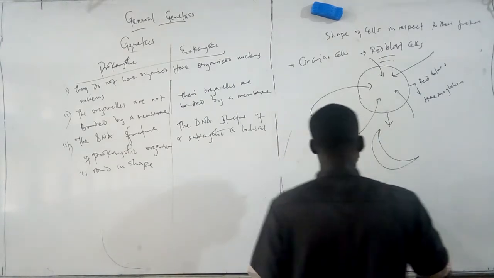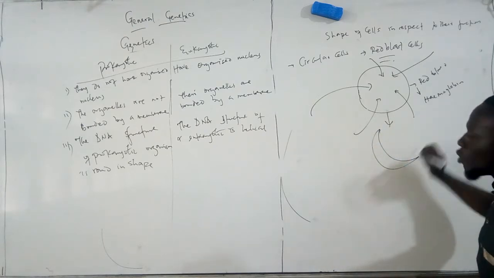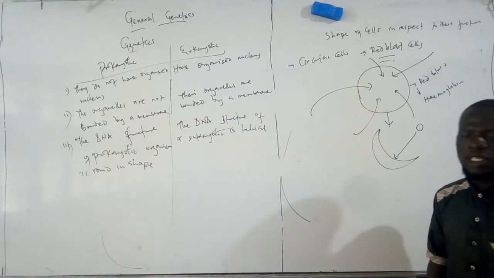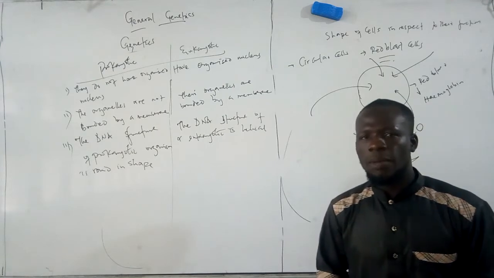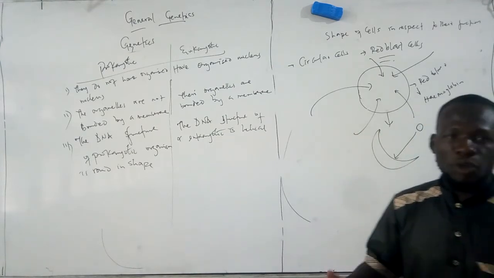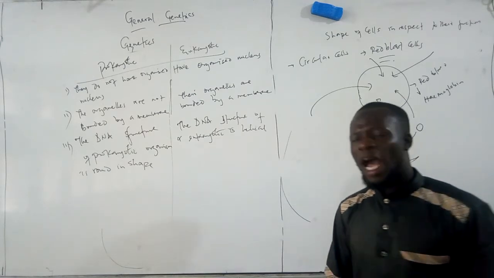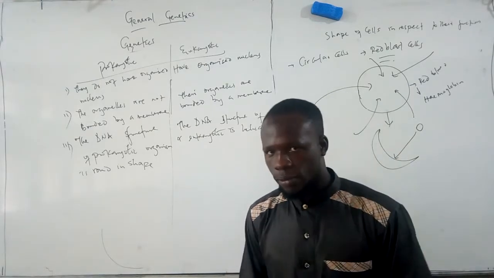When it changes to a sickle, which is abnormal to the normal shape of this cell, you will find out that oxygen will find it hard to enter or penetrate inside. So oxygen will be difficult to spread around the body system, and therefore the patient might suffer from anemia or it might even lead to death. So this is to show how important the shape of the cell really is to its function.